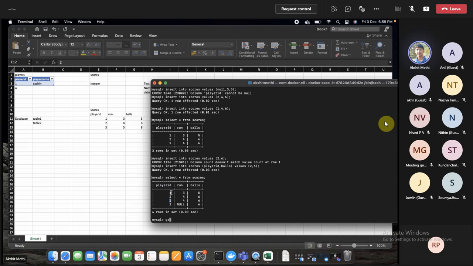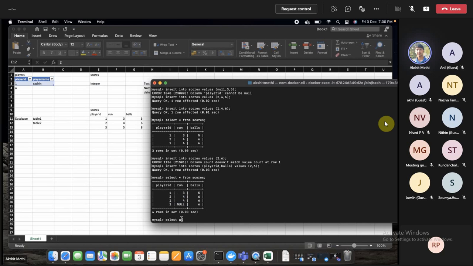So I will sum up all the values where my player ID is equal to 1. Similarly, the second group is when the player ID is 2. I will sum up all the values. So this is done using a simple GROUP BY clause.